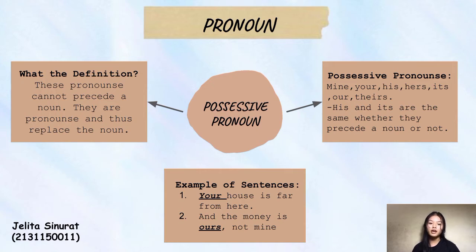Possessive pronouns have 7 examples, namely: number 1, mine; number 2, yours; number 3, his; number 4, hers; number 5, its; number 6, ours; number 7, theirs. Here are some examples of possessive pronouns. Number 1, your house is far from hers. Number 2, and the money is our help.